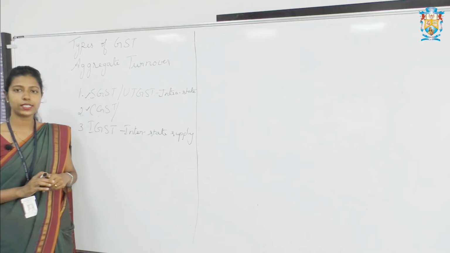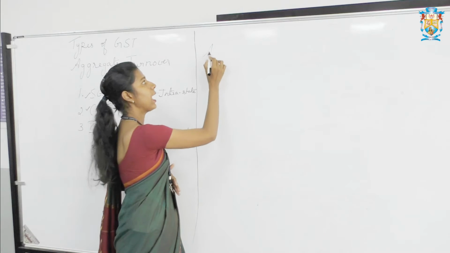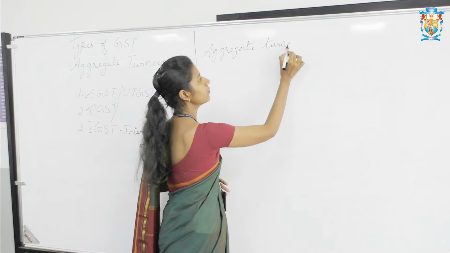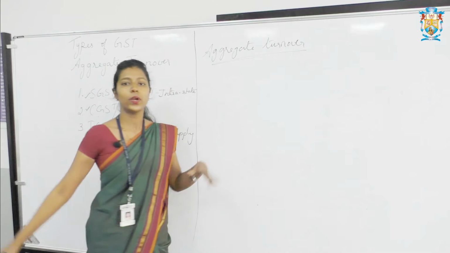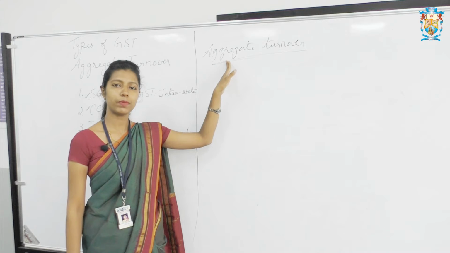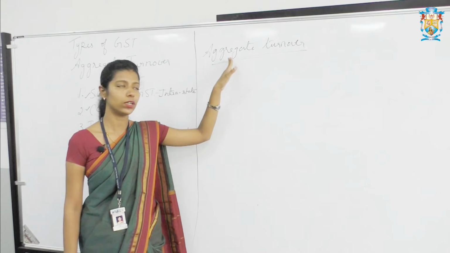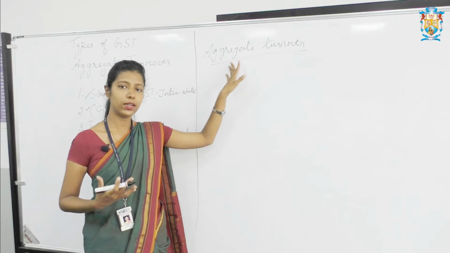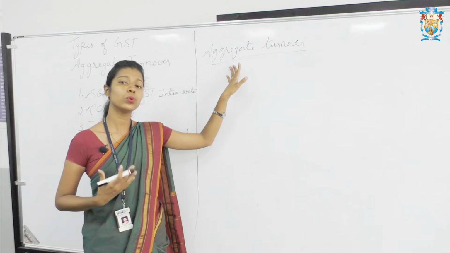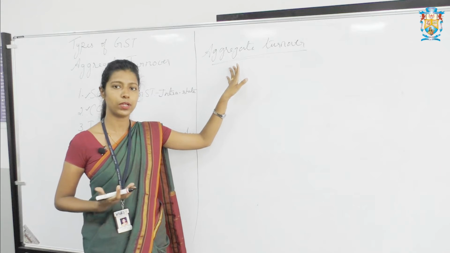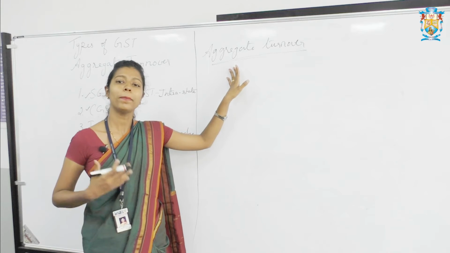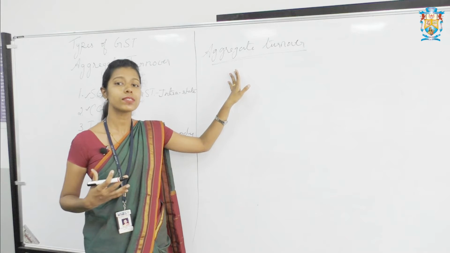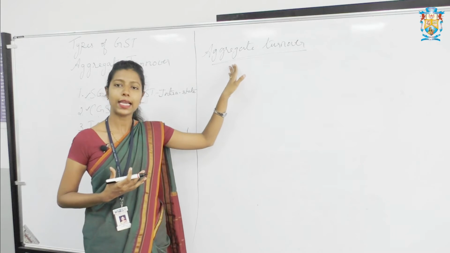So after types of GST, we are moving to the next topic, that is aggregate turnover. In the word aggregate turnover, already we know what is the meaning of aggregate. Aggregate is nothing but the total and turnover is basically sales or transaction. So here we are going to learn what is aggregate turnover and how to calculate aggregate turnover with one example. So what is aggregate turnover? Before paying a tax on supply, the value of supplies are calculated. The value of supplies calculated totally is called aggregate turnover.